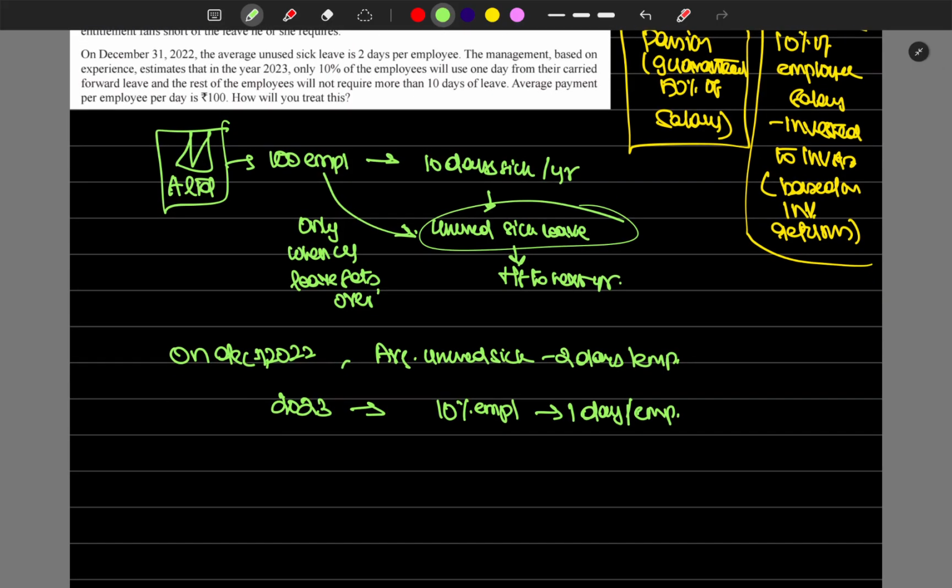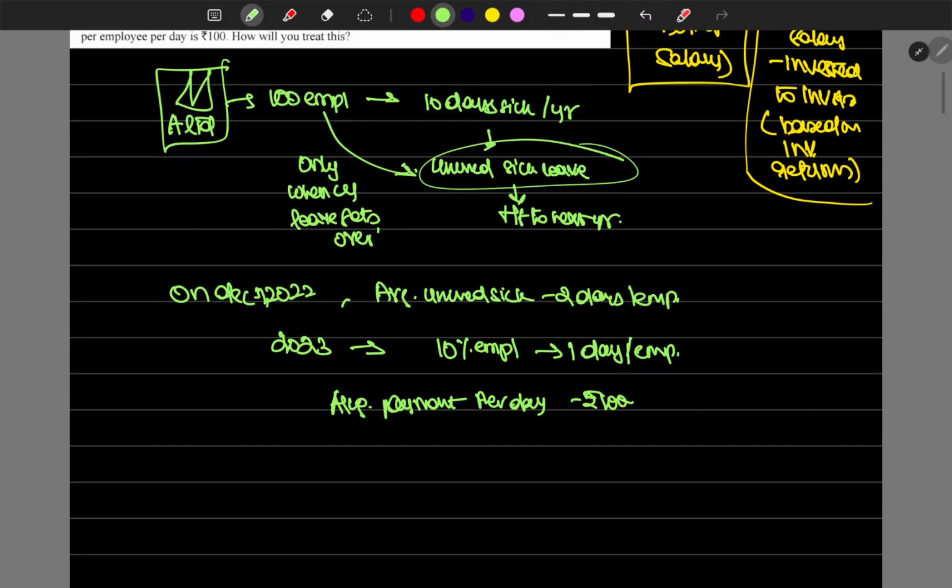So what's the average payment? The average payment per day of pay per employee is rupees 100. How do we treat this? How much provision do we have to create during 2022 while preparing the books?